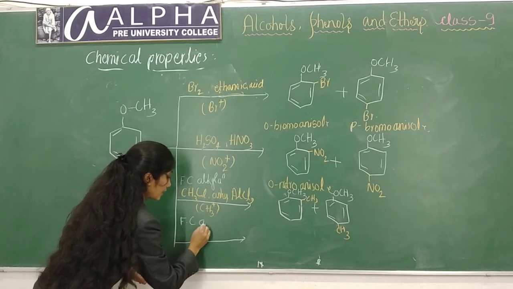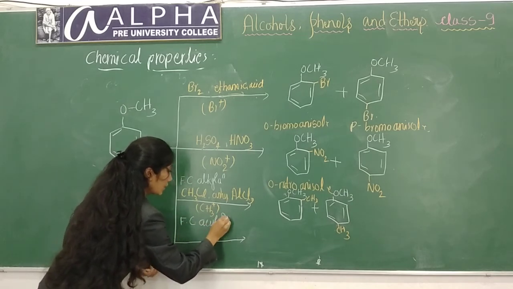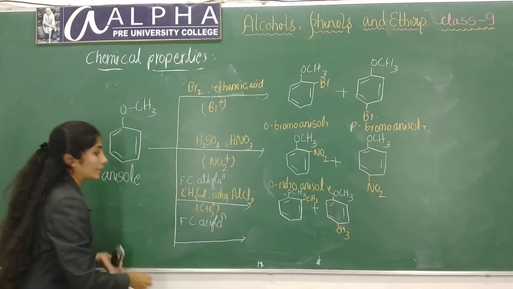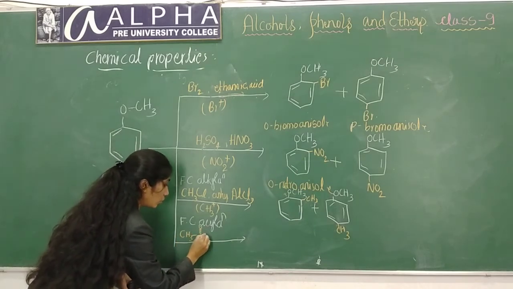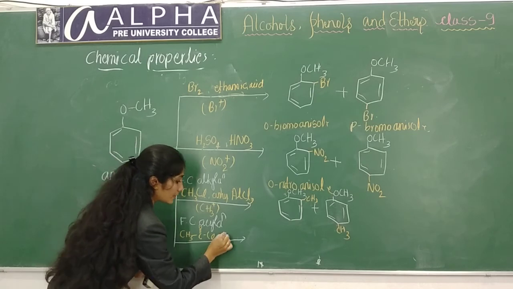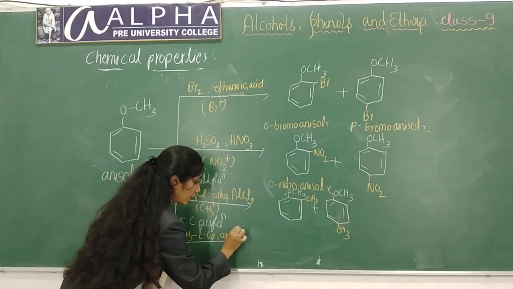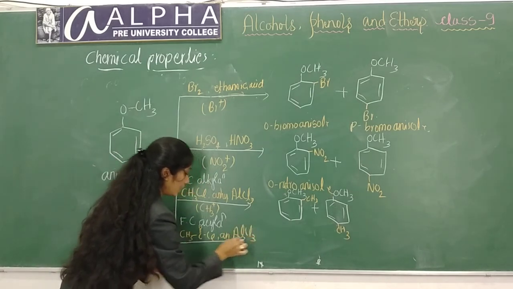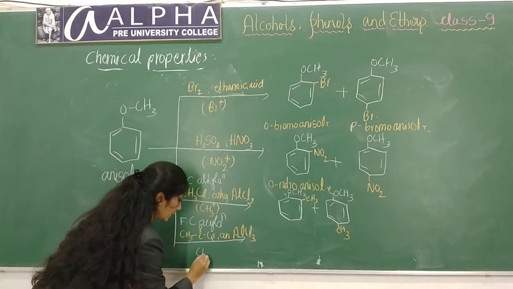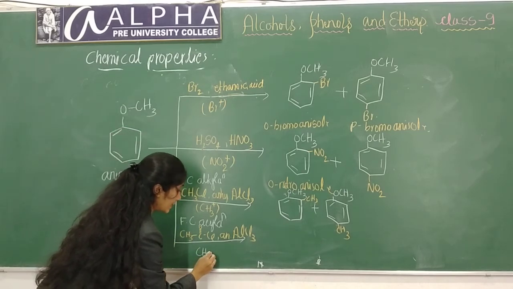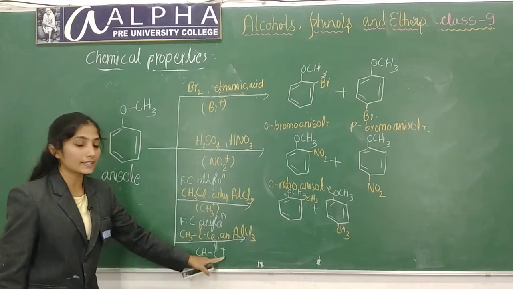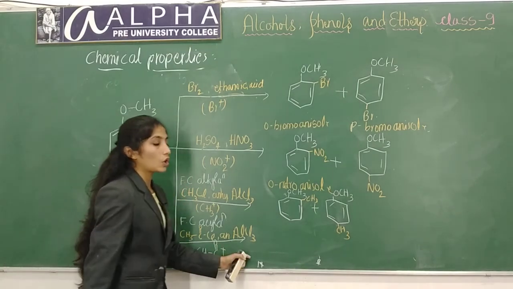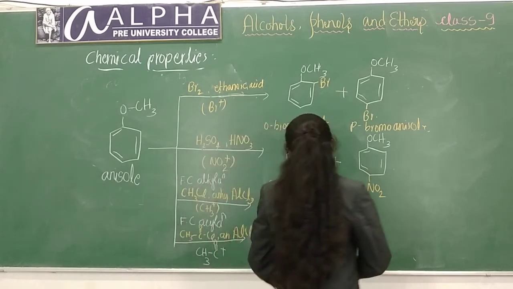Here anisole reacts with CH3, C double bond O, Cl, in presence of anhydrous aluminium chloride. Here acyl group acts as electrophile, CH3, C double bond O plus. This group acts as electrophile, and here also ortho and para substituted products will be formed.